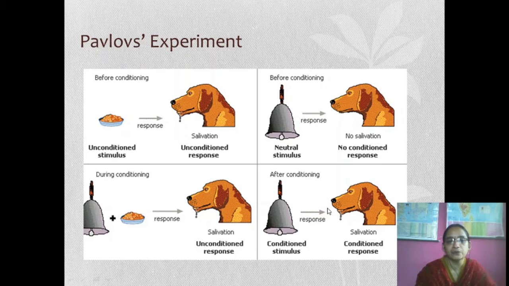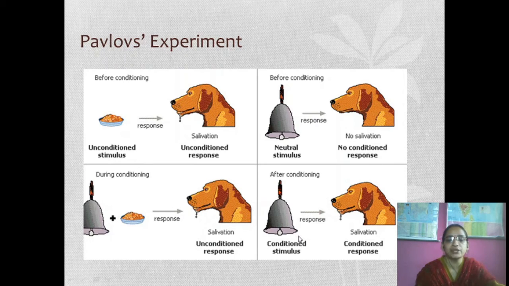Here we can explain it like this. First of all, food is provided, and because of that food the dog starts to salivate. Then the bell alone is there, and at that time the dog is not salivating. Then with food plus the bell, slowly the response starts.